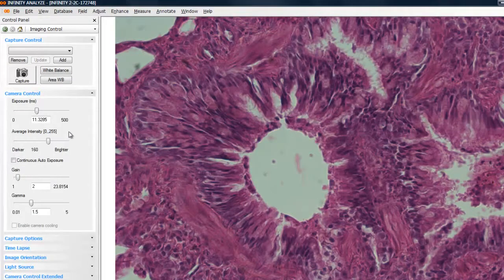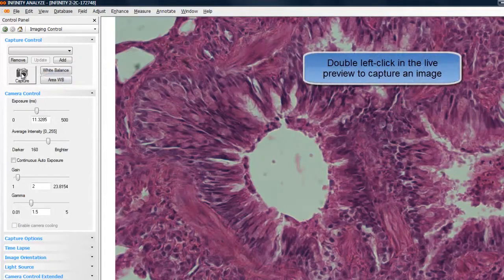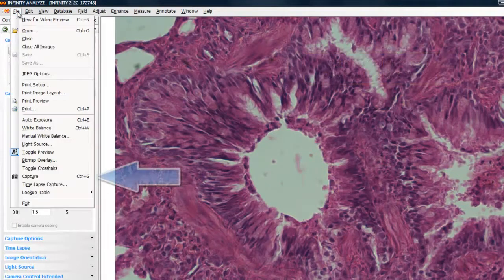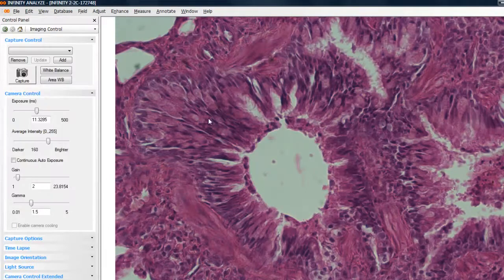The next step is going about capturing an image. There are several ways within Infinity Analyze to capture an image. One is to click on the capture button in the upper left pane under Capture Control. Another method is to perform a double click on the live preview using the left mouse button. And lastly, the File menu, where image capture is invoked. There's also a hotkey, Control-G, that will perform a capture. I'm going to double click in the live preview.